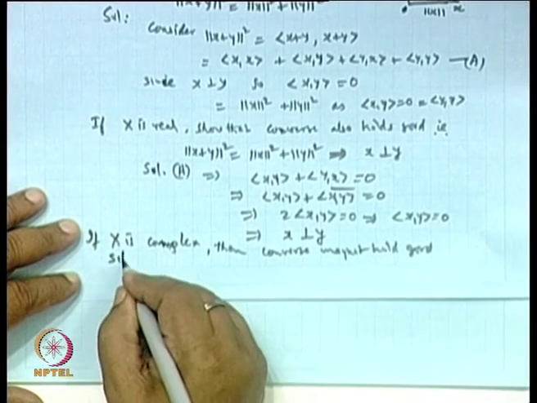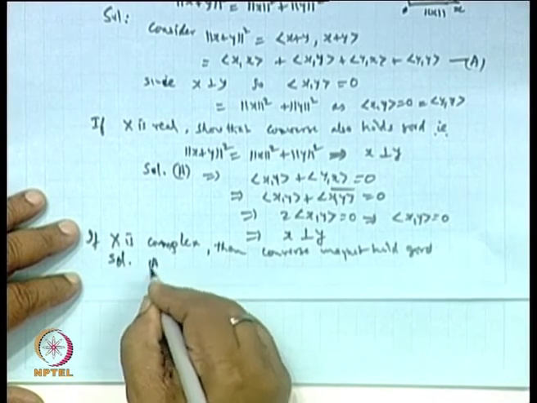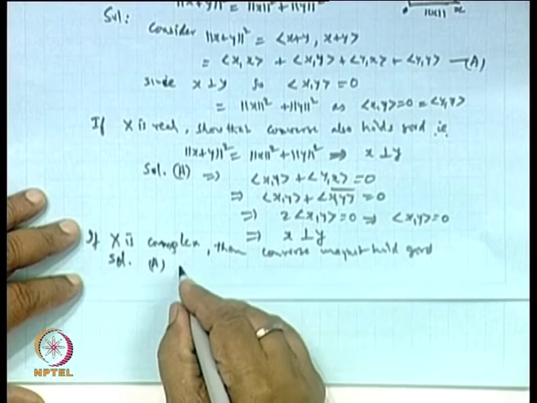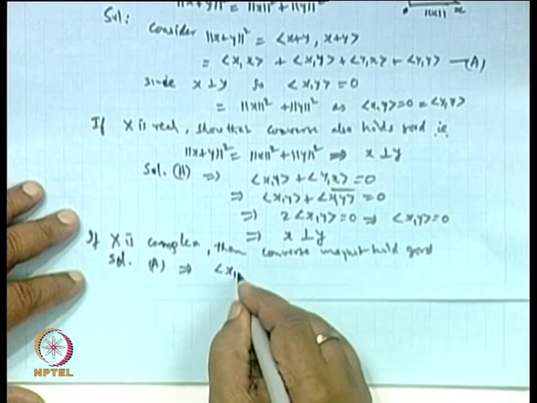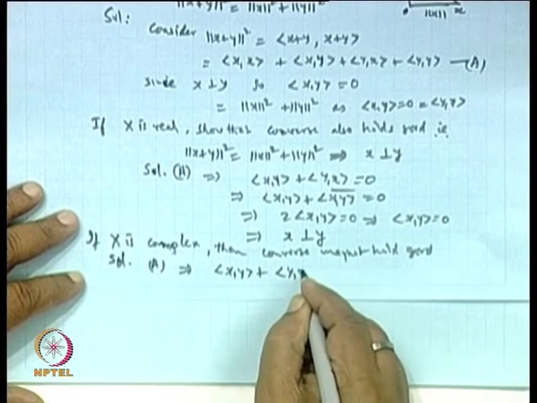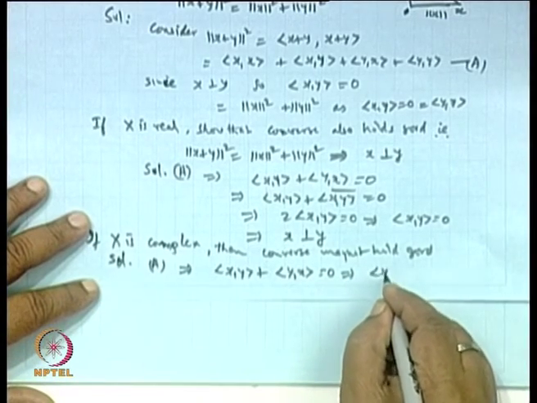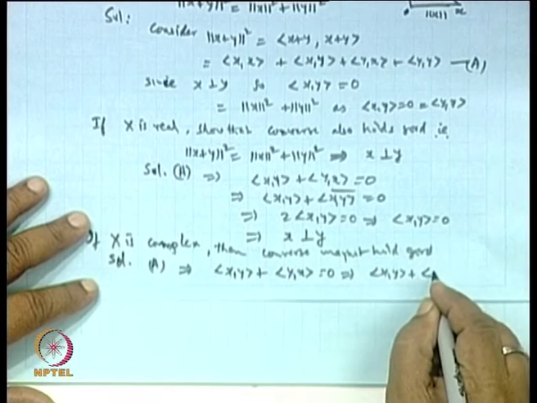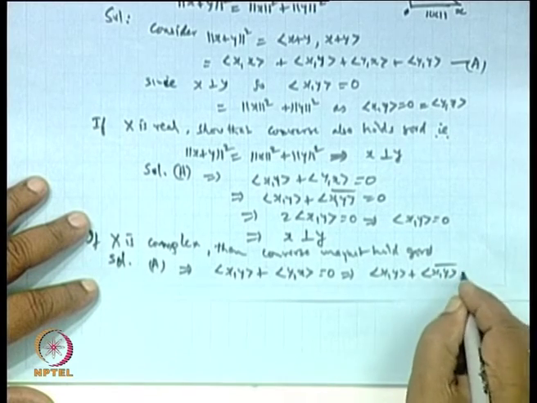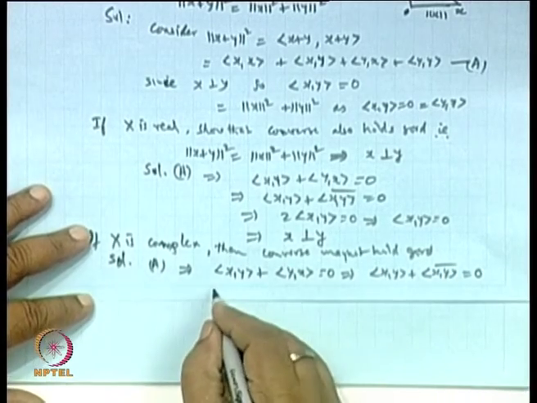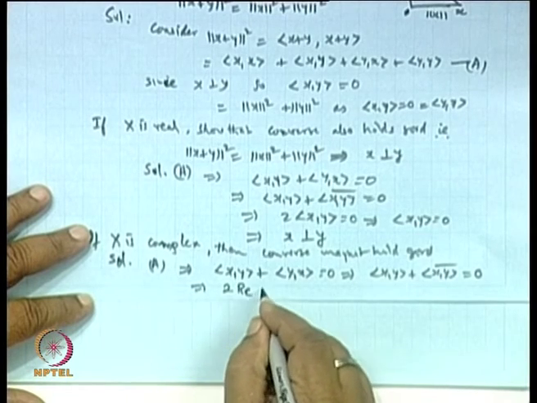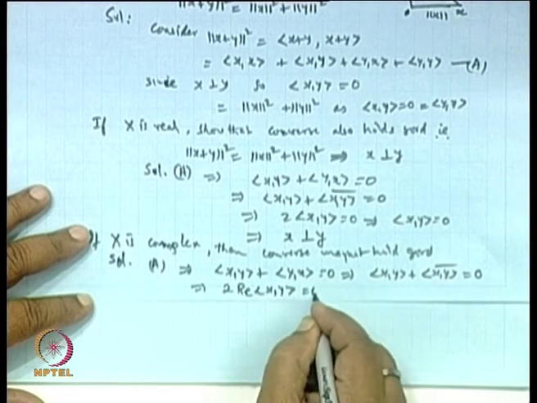Because the relation is from A, if I take it, then what you get is inner product of x y plus inner product of y x is 0, and that implies inner product of x y plus the conjugate of inner product of x y is 0, and that gives 2 times the real part of the inner product x y is 0.